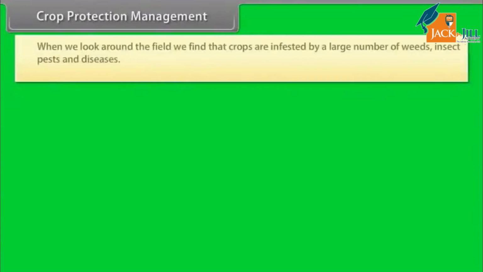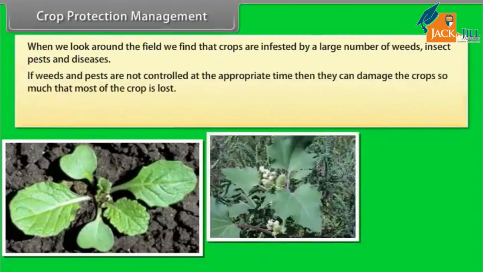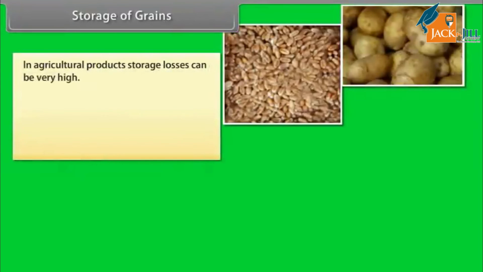Crop protection management. When we look around the field, we find that crops are infested by a large number of weeds, insect pests, and diseases. If weeds and pests are not controlled, storage of grains. In agriculture products, storage losses can be very high.